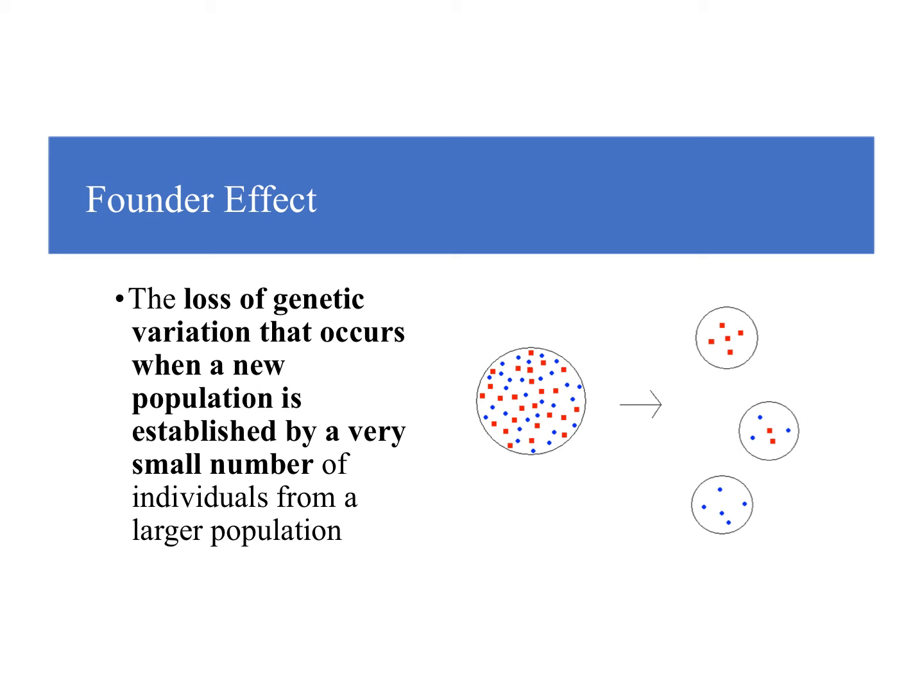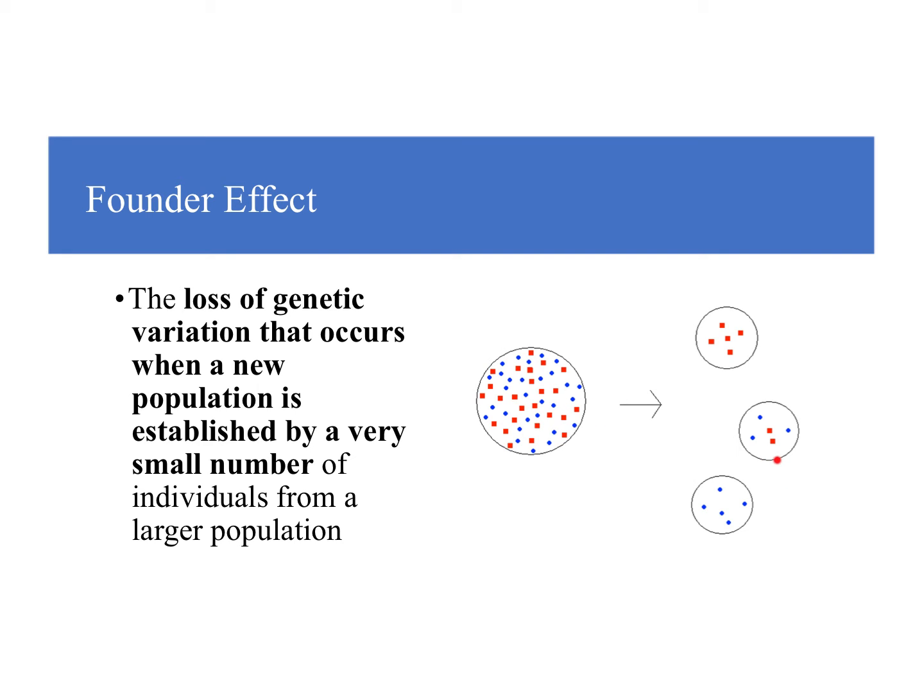So this occurs, you have a normal population. We have red squares, blue dots. Those are just meant to show that there's variation in that population. Well, you might have small groups leave. So maybe only the red population is going to start up. Well, is that changing the genetic variation if you only get the red? Yes. So that would be an example of a founder effect. You might have another small group leave, and maybe it's just the blue. Again, that has completely changed the genetic variation. So that too would be a founder effect.